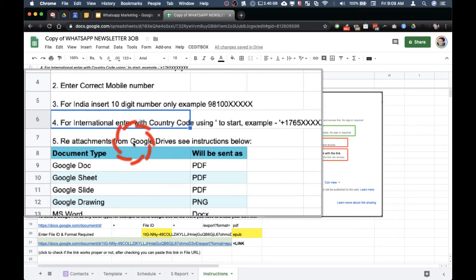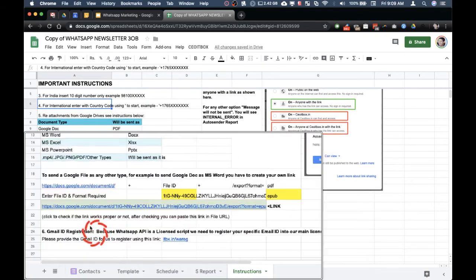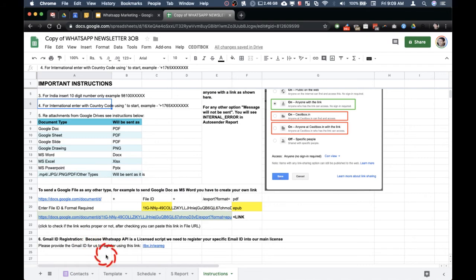And again, this is the instruction regarding the attachments. Also, please ensure that you've given us the Gmail ID, because if you don't use the sheet from a Gmail ID that has been registered with us, you will get an error. I'll try and show you that also.